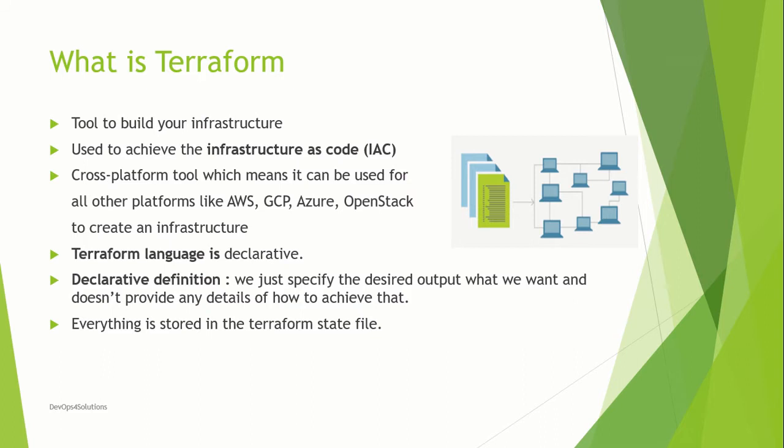So, in Terraform, also, we will just provide this is an EC2 instance that we want. We don't provide how we want it. So, it will just compare what you have and what you wanted, and accordingly, it will create that. In Terraform, it stores everything in the Terraform state file that we will explore in this section more also.